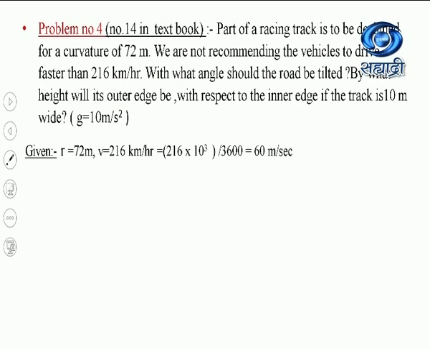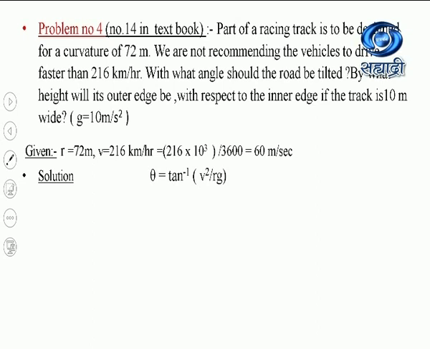Now see, I will write down the given data. R, the radius of curvature, is given as 72 meter. Velocity of the vehicle is 216 kilometer per hour. Convert it into meter per second by multiplying with 10 raised to 3 and dividing by 60 into 60, that is 3600. The value will come to 60 meter per second.